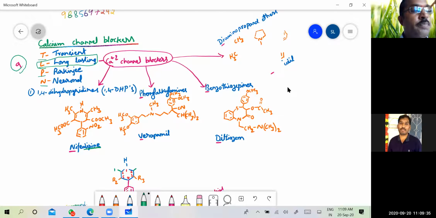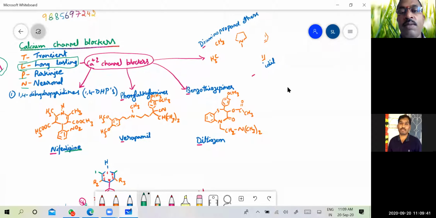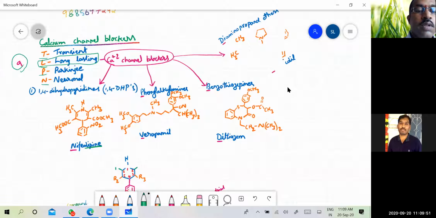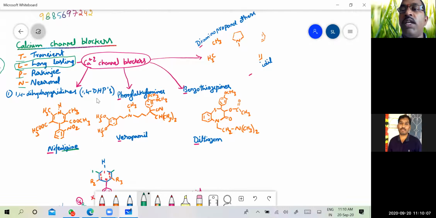Coming to the classification of these calcium channel blockers, we have mainly 4 types. The first category is 1,4-dihydropyridine. The example is nifedipine. This is the 1,4-dihydropyridine structure, and this is nifedipine. They are commonly abbreviated as 1,4-DHPs, which stands for 1,4-dihydropyridines.